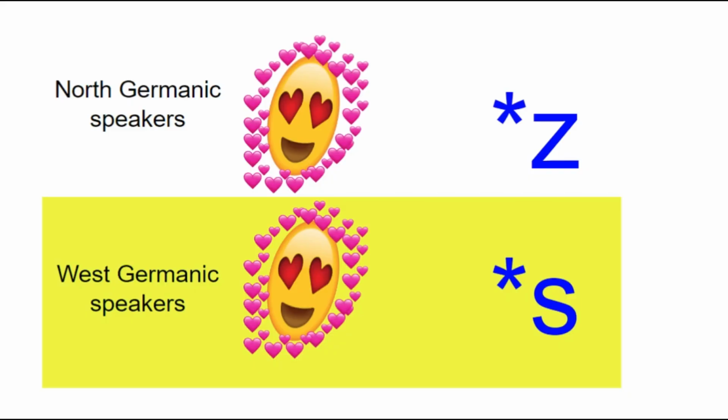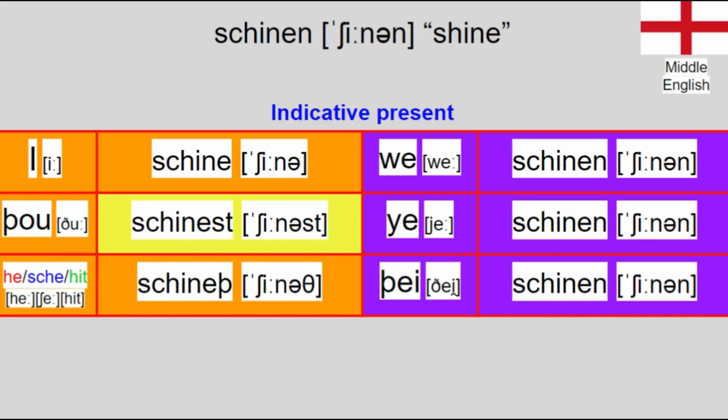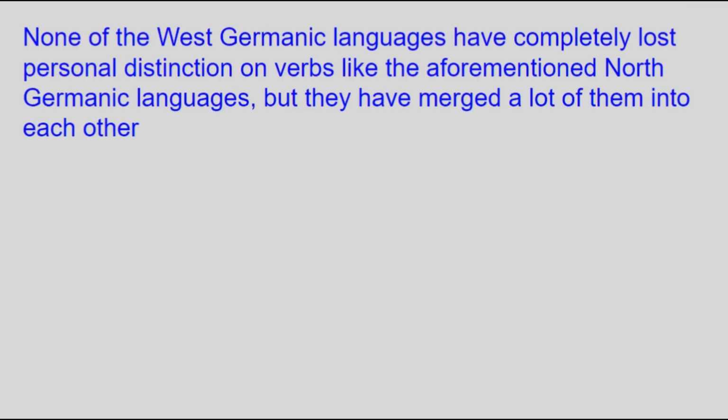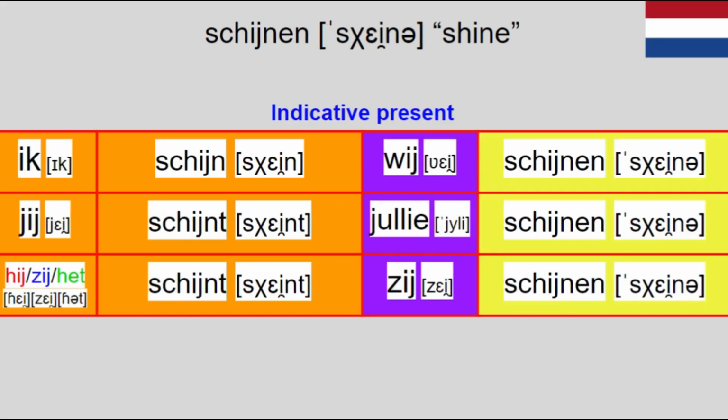On the other hand, the s form got chosen in the West Germanic languages and then supplemented with a somewhat redundant t, resulting in a suffix of est, which is still found in German and Yiddish and was found in English until like 300 years ago. Speaking of that, West Germanic languages have undergone their own simplifications of the personal system. English, as just hinted, lost all personal agreement except the third person singular, and Dutch lost all plural distinction. They're all now just the infinitive.